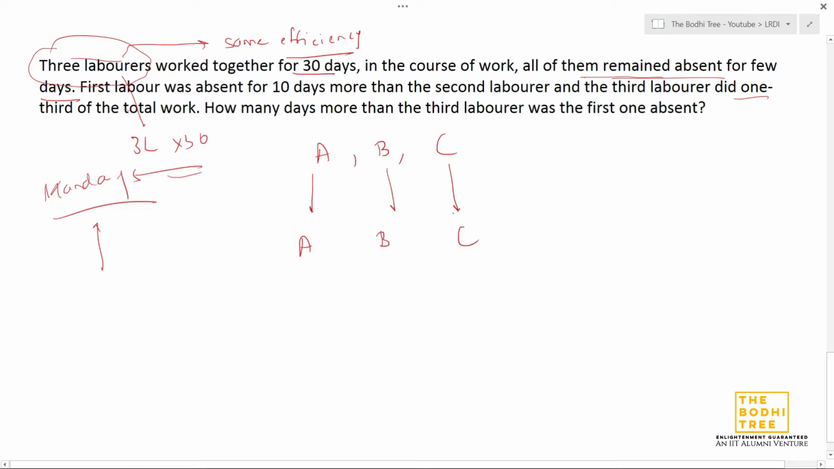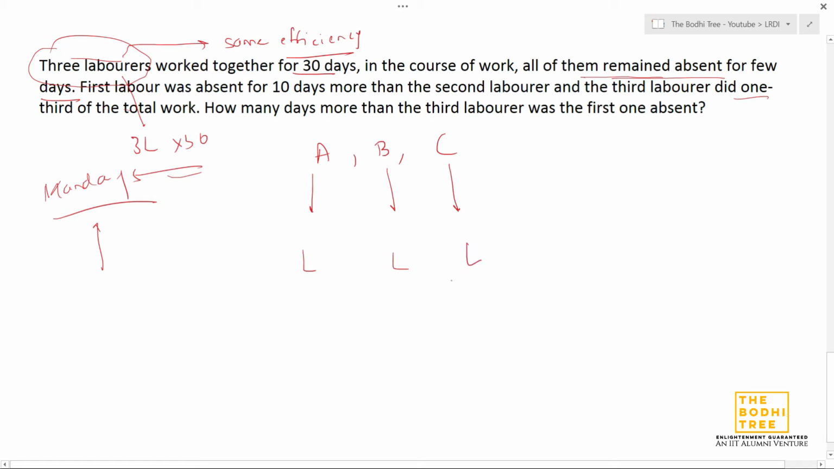But because these three laborers are mentioned in a group and they haven't specified anything else, we are going to assume that A is equal to B is equal to C. That is, the efficiency is the same. I just said the same thing in different language. So what we'll do is, we'll basically say that each one of them takes L days to finish the work working alone, right?